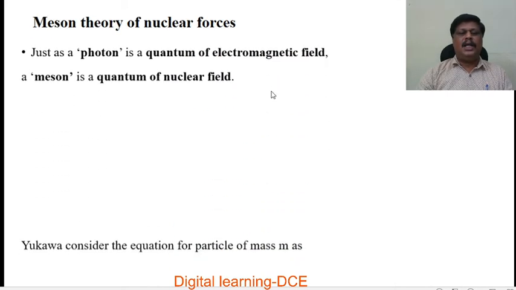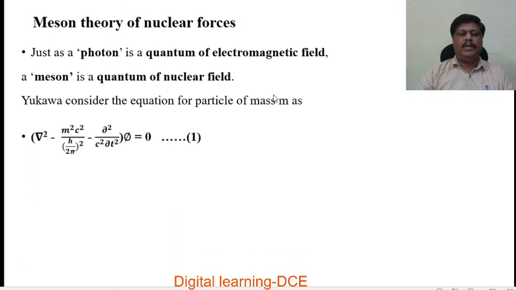We can also calculate the range of the meson. You know that just as a photon is a quantum of the electromagnetic field, a meson is a quantum of the nuclear field. This is very important. Photon is the quantum of the electromagnetic field. A meson is also considered to be the quantum of the nuclear field. What is the quantum of the nuclear field? The quantum of the nuclear field is a meson or pi meson.